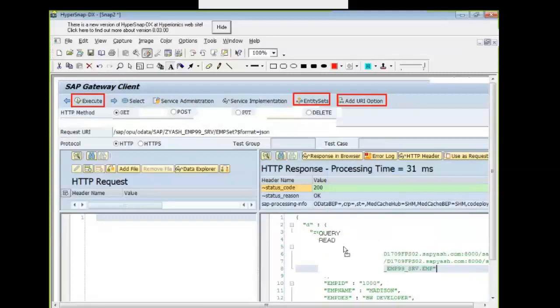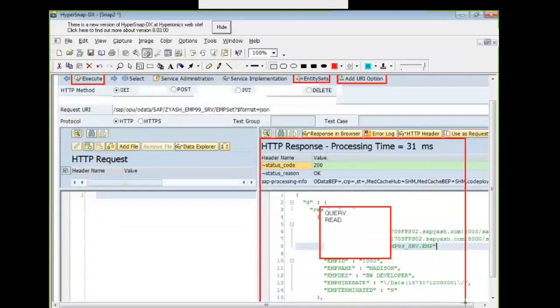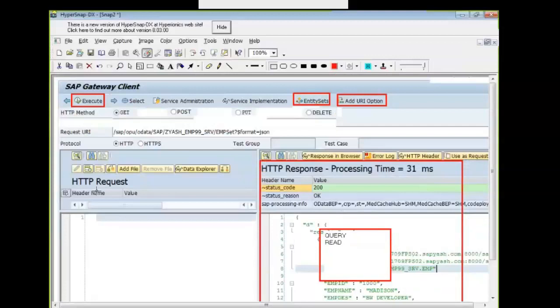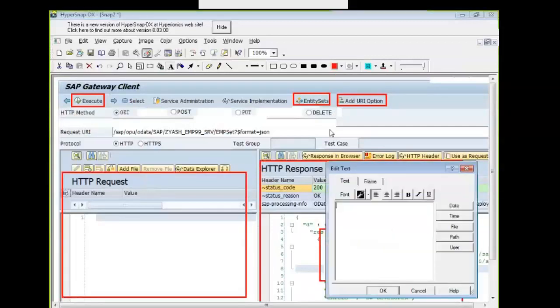So for query and for read operation, it is used.